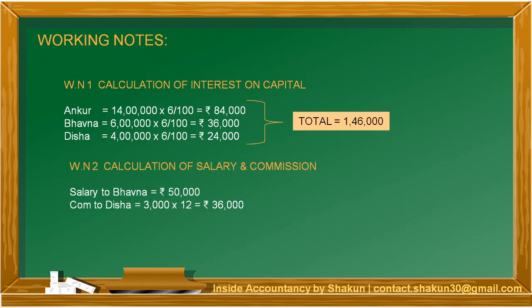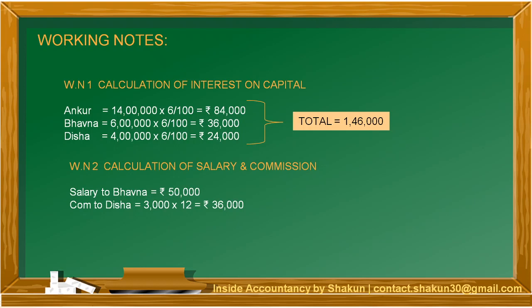Let's look at the working notes. First, we have calculated the interest on capital at 6% on the opening balances that were given in the question. So Ankur's interest on capital is 84,000, for Bhavna 36,000, for Disha 24,000, and the total interest on capital is 1,44,000. Then calculation of salary and commission.